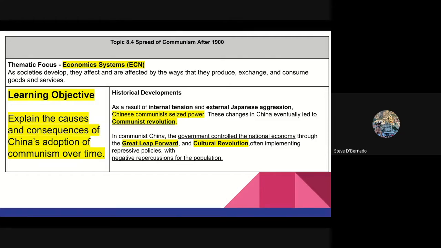Let's look at the more specific historical developments. As a result of the internal tension and external Japanese aggression, Chinese communists seized power in China. Now, these changes in China eventually led to the Communist Revolution.